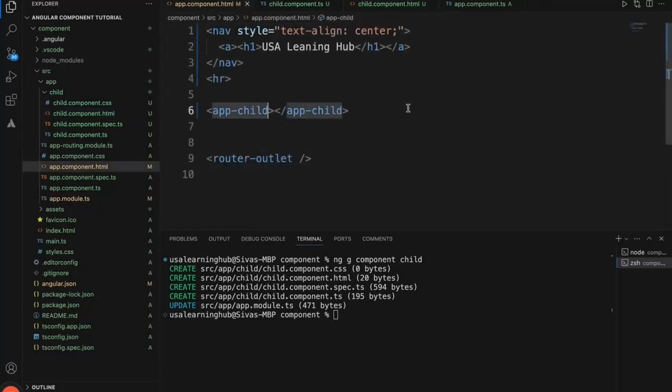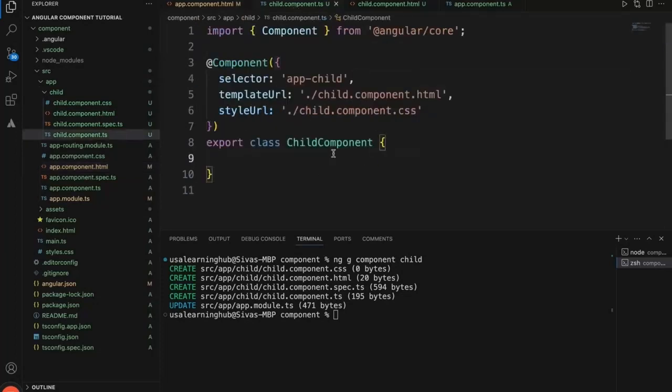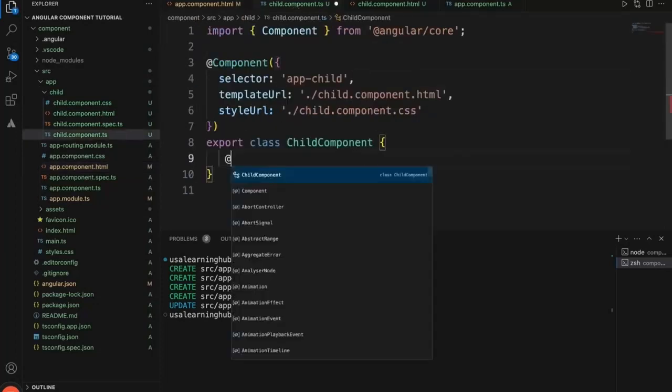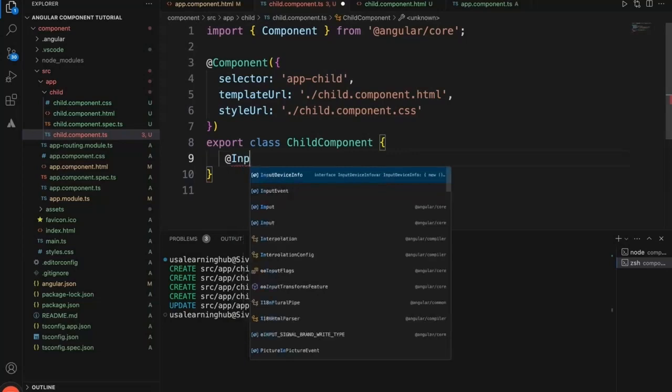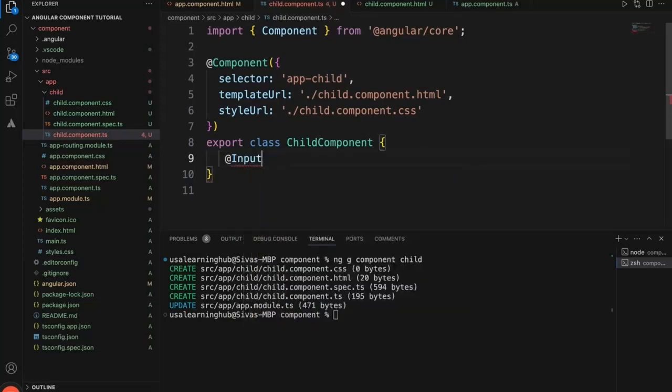Okay. So to pass from the parent component to the child, this is how you should pass the name, the value. Directly you can give the value here like this, but you need to get hold of this name value in the child TypeScript class. So to get hold of the input parameter that is coming from parent, this is how you should use.